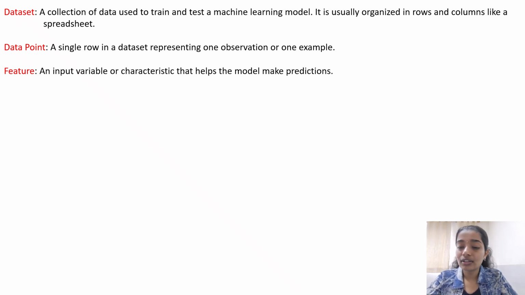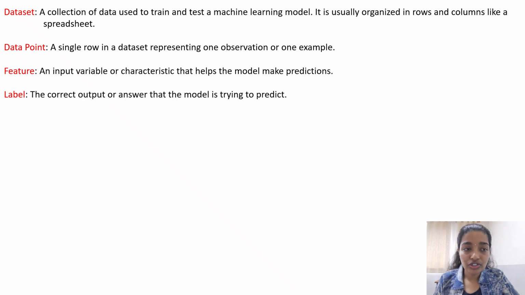In that data set we discussed whether the attendance is greater than 80% or 75% or not. And then the second one was how many hours the student studies. So these are the features which help us to train the model and make predictions.